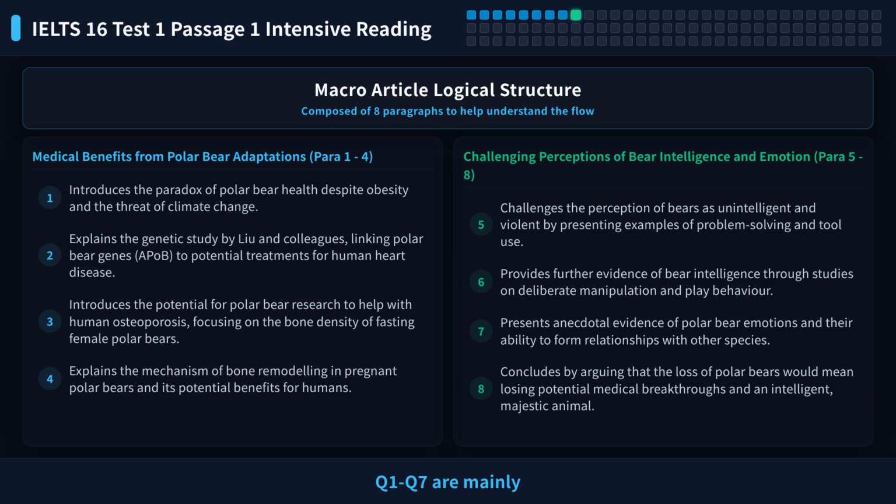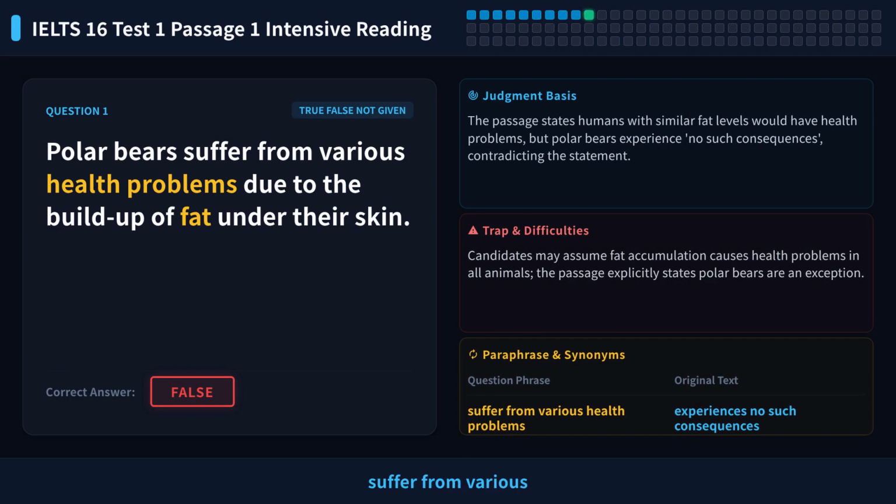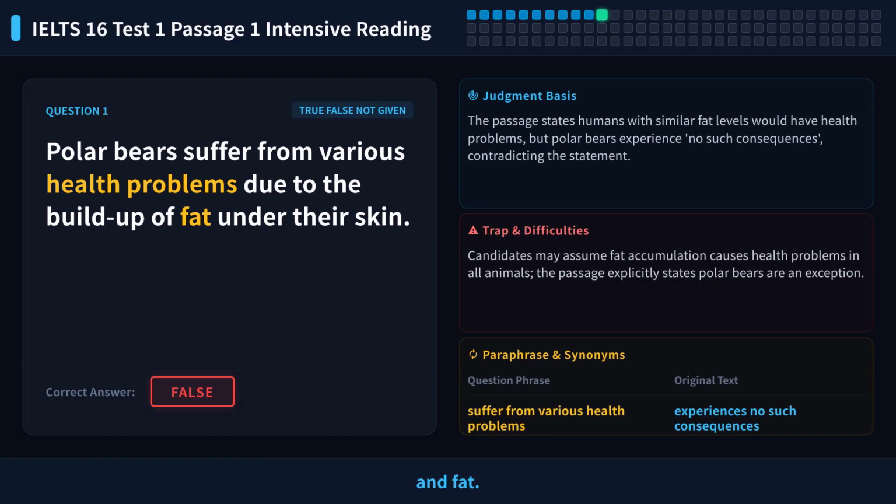T/F/NG questions Q1 to Q7 are mainly in the first 4 paragraphs. Table completion Q8 to Q13 are in the last 4 paragraphs. Let's look at question 1. The statement says, polar bears suffer from various health problems because of fat under their skin. Key clue words are health problems and fat.